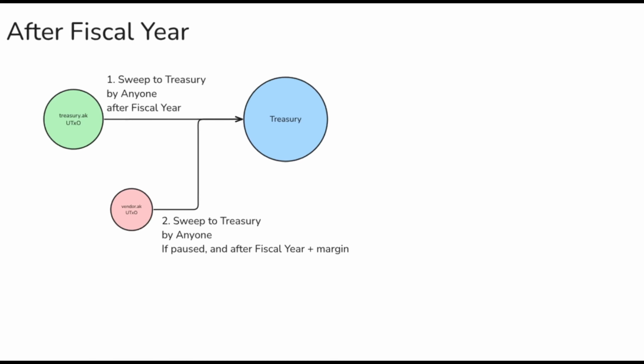Now, at the end, I say fiscal year here, but really at the end of an expiration period for this withdrawal, then those funds can get swept back to the Cardano Treasury. The idea being that, at the end of this quote-unquote fiscal year, whether it's a fiscal year or not is entirely just a parameter, the ADA flows back to the Treasury, and the DREPs can then vote on how that gets spent in the future.